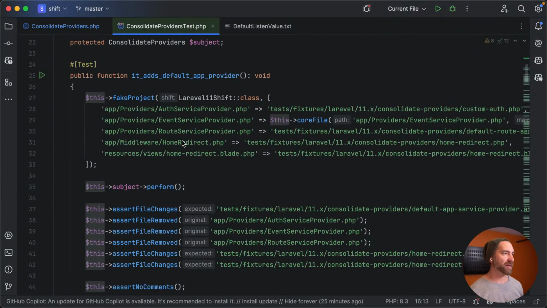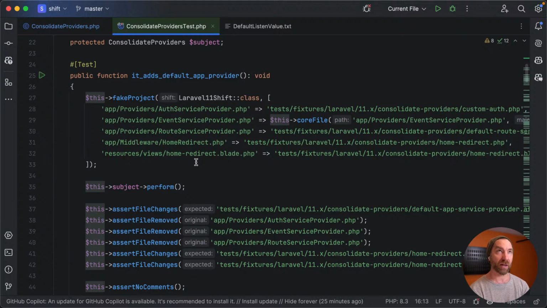Everything has a test associated with it. So this class has a consolidate providers test. And somewhere in here, my guess is we have a test to see if we leave that comment. But just to talk about the structure of these tests, if you've ever done any kind of fixture-based testing, that's what's happening here.